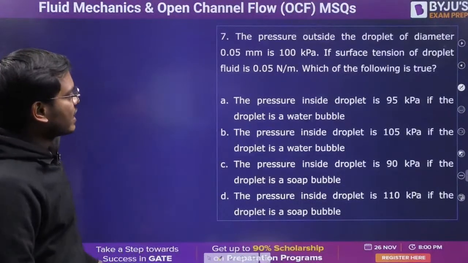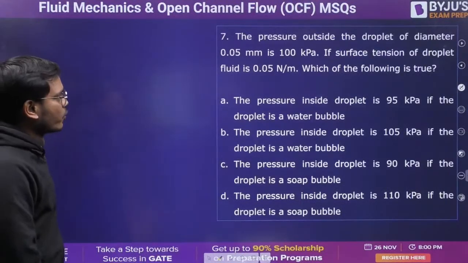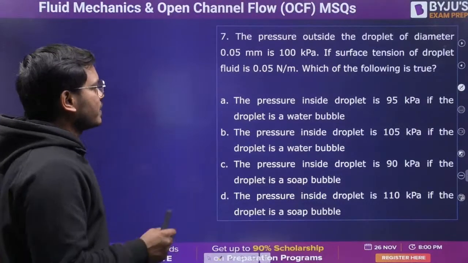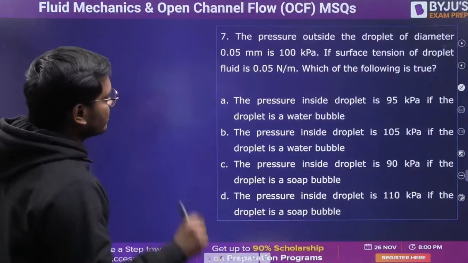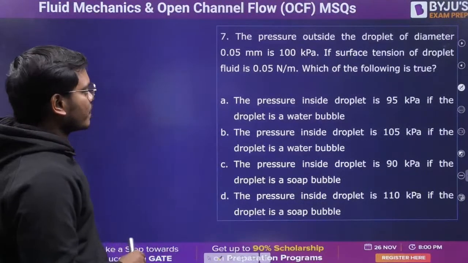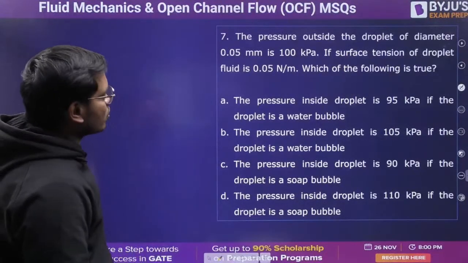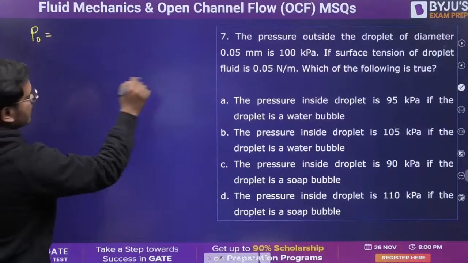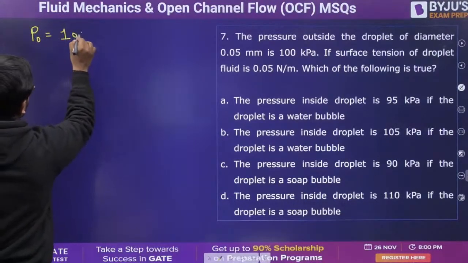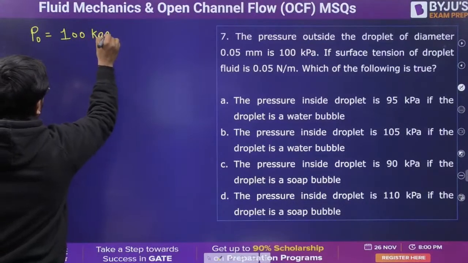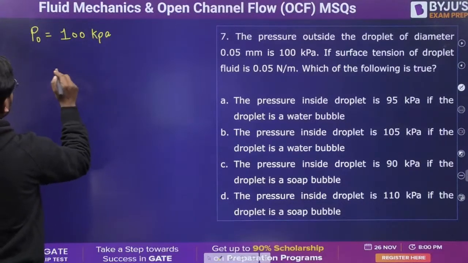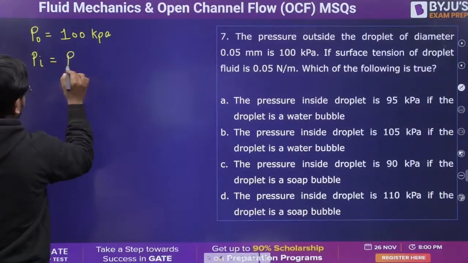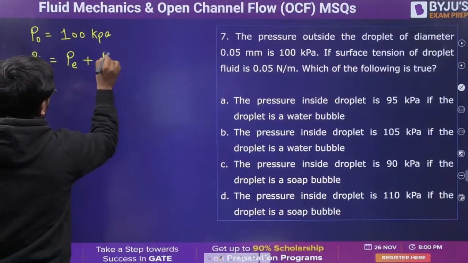Next is: the pressure outside the droplet of diameter 0.05 mm is 100 kilopascal. If surface tension of droplet fluid is 0.05 Newton per meter, which of the following is true? Alright, the pressure outside the droplet is 100 kilopascal. And we know that pressure inside is equal to the excess pressure plus the outside pressure.